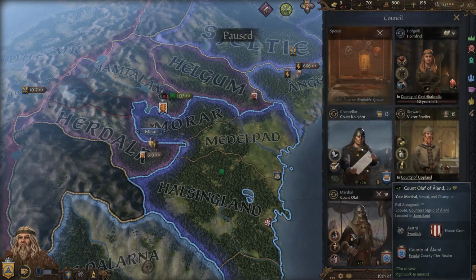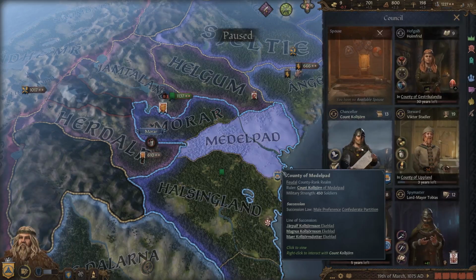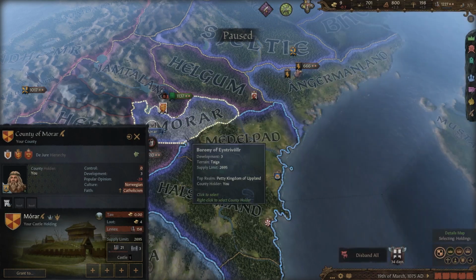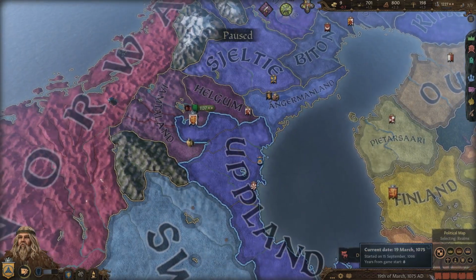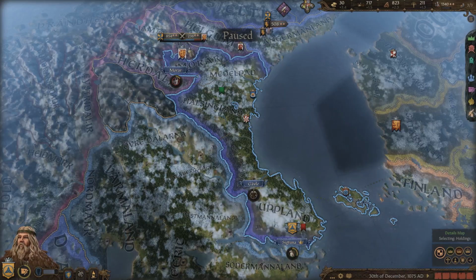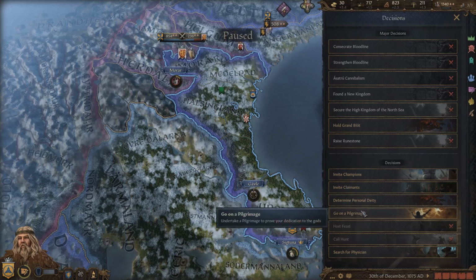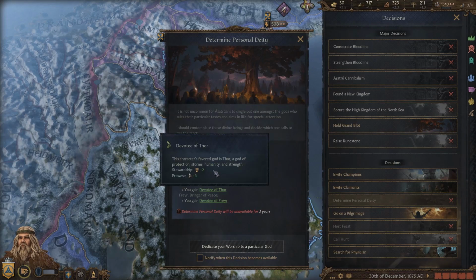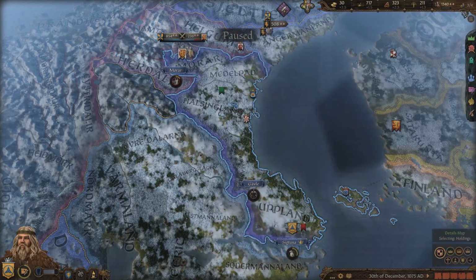And I'm also going to go ahead and put our marshal over here on increased control, because these benefits here, once we get the control up, will go right into our military and our gold. Also, now that I am out of war, I'm going to go ahead and switch my personal deity onto Thor, because I would like the +2 stewardship that provides me. It lets me hold another domain when I get one, and it increases our gold income just a little bit.